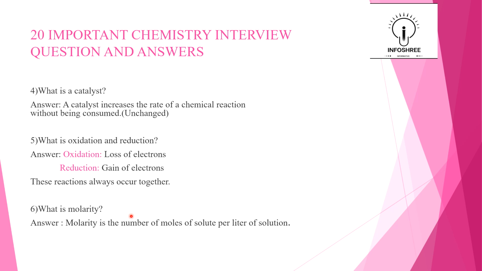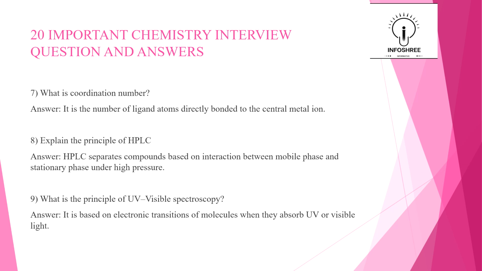Okay, what is molarity? Molarity is the number of moles of a solute per liter of a solution. In 1 liter, how many moles of a solute you have to add, that decides the molarity. Okay. So the seventh question is what is coordination number? Answer, it is the number of ligand atoms directly bonded to the central metal ion.